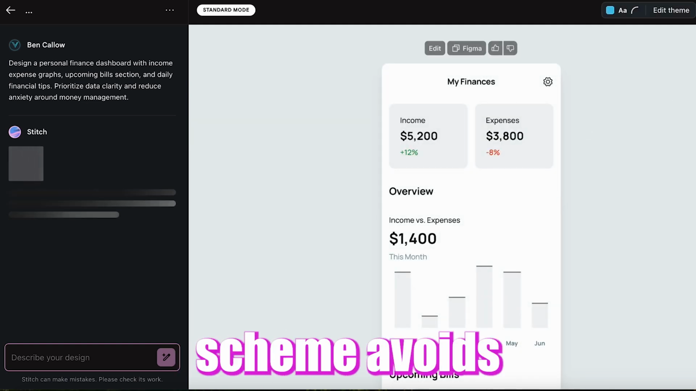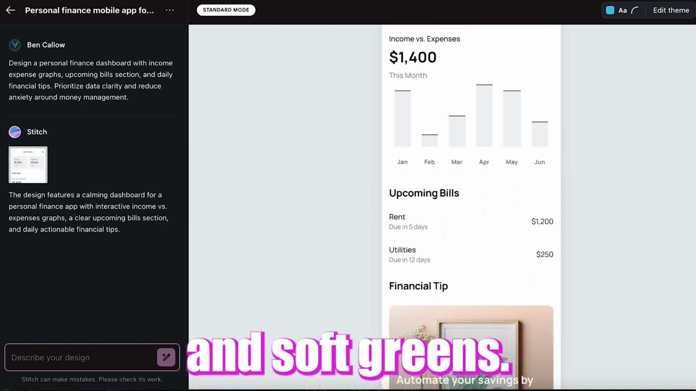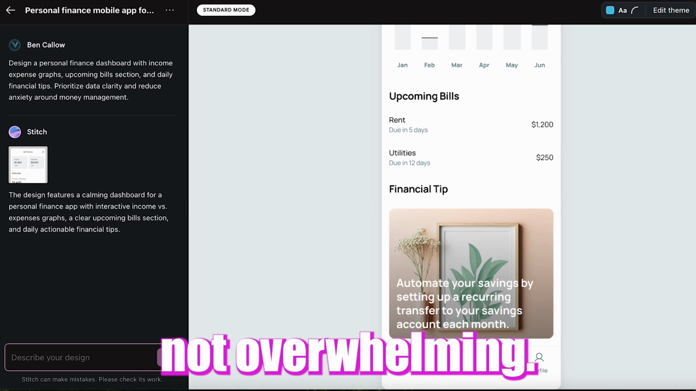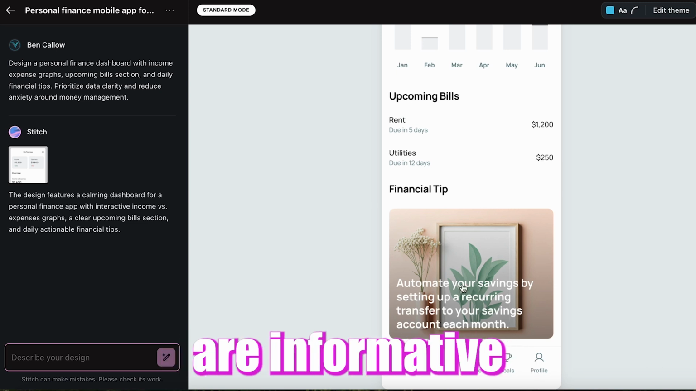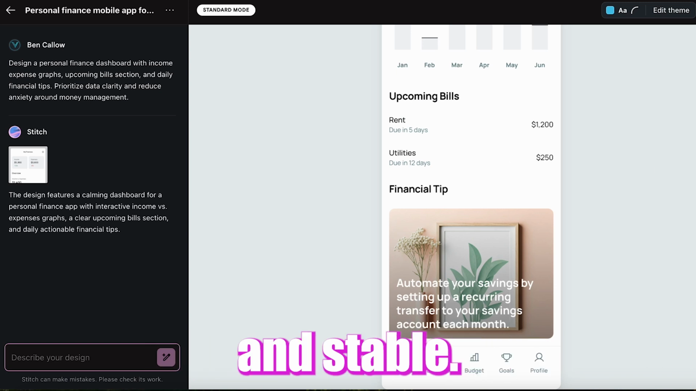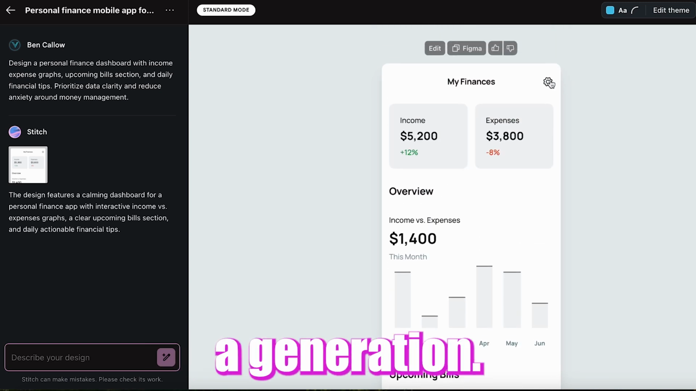The color scheme avoids aggressive reds for negative numbers, uses calming blues and soft greens. The graph styling is clean, not overwhelming. Bill notifications are informative, but not alarming. Even the typography choices feel trustworthy and stable. This is design psychology baked into AI generation.